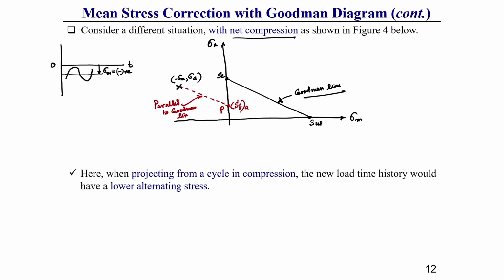So, in this compressive alternating stress case, what you observe is that you can get a stress level whose amplitude is lower than the endurance strength value.